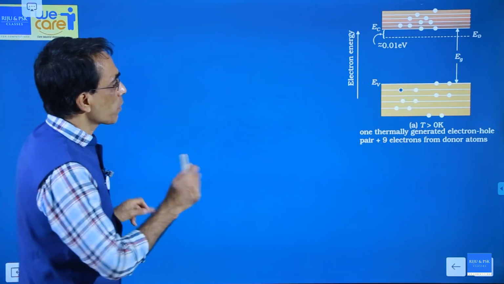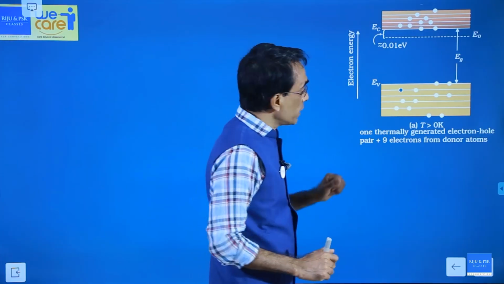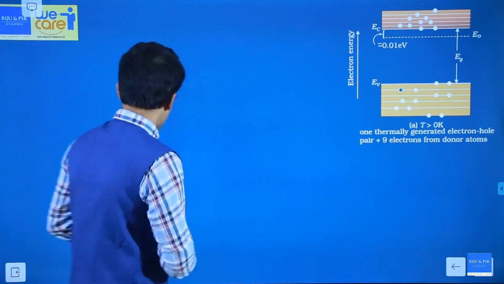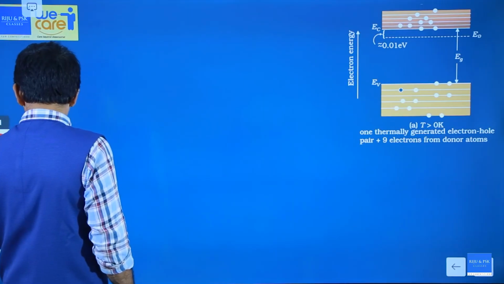Now one more point. Look at this diagram. These diagrams, these white dots represent electrons. Those white dots represent electrons in the valence band.